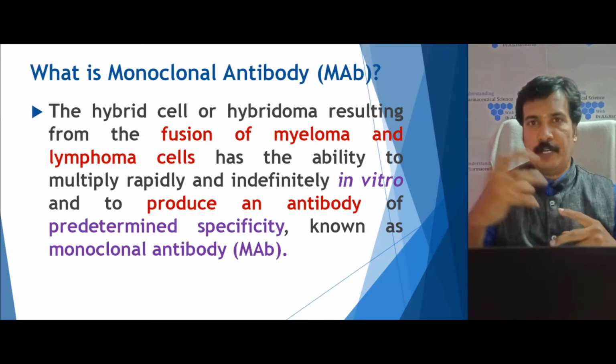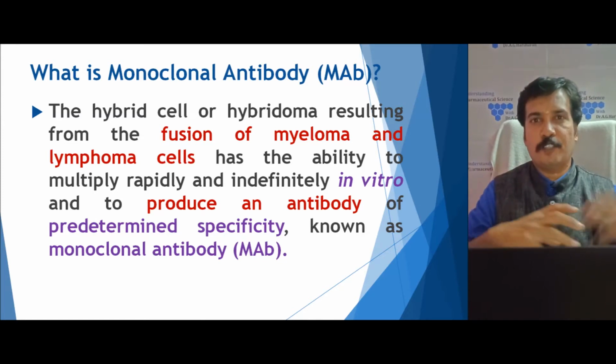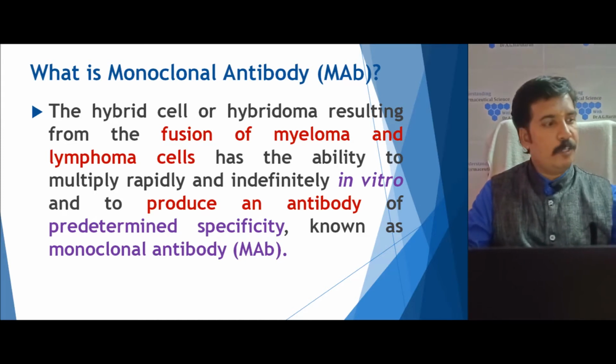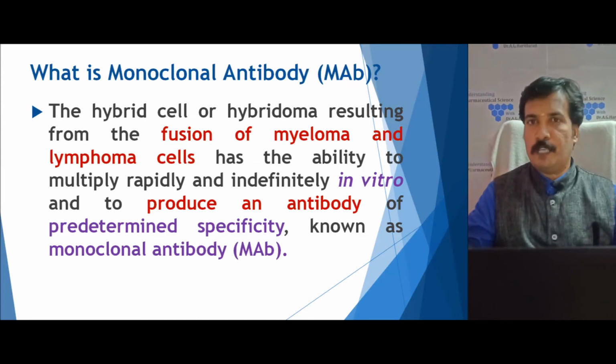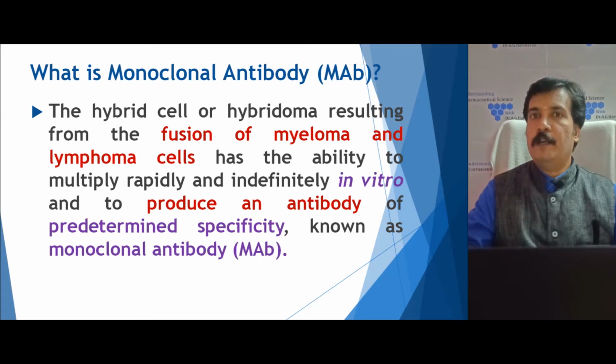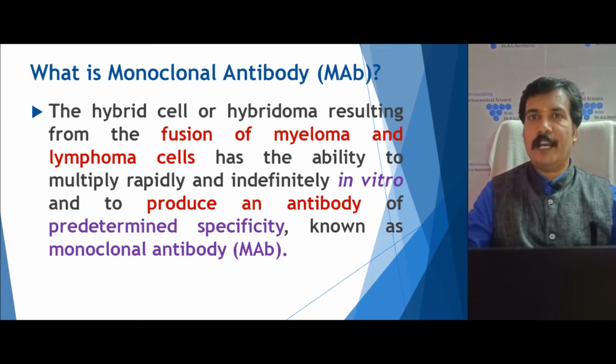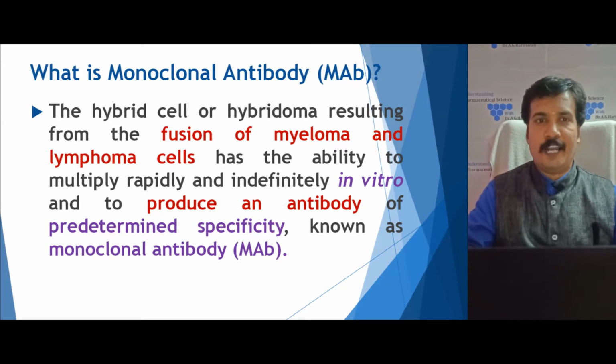This hybrid cell is formed by the fusion of myeloma cells and lymphocytes, and has the ability to divide fast and produce a particular type of antibody, a unique antibody from a single clone against a specific antigen, called the monoclonal antibody.